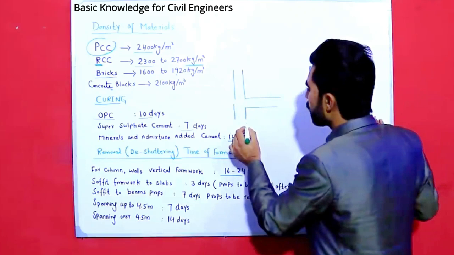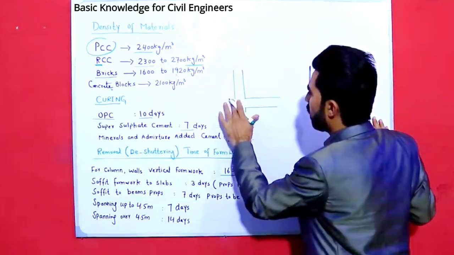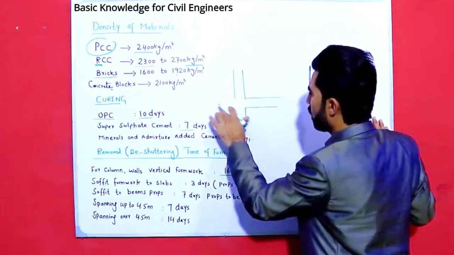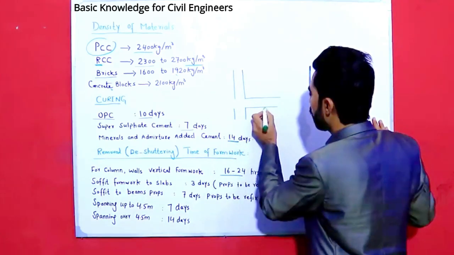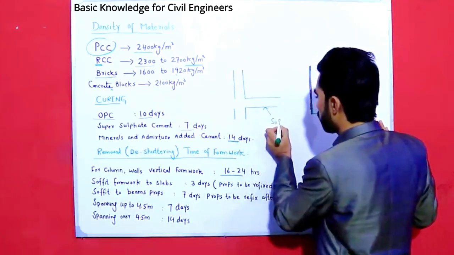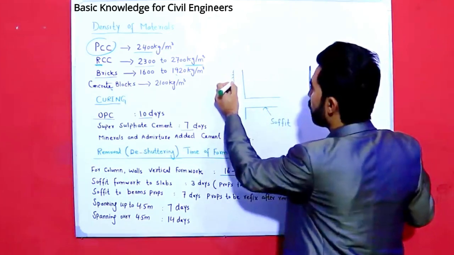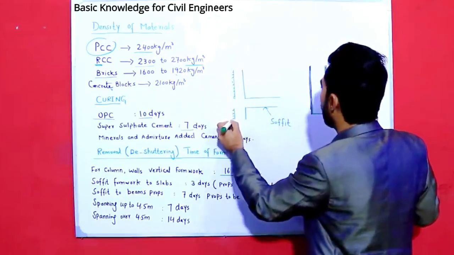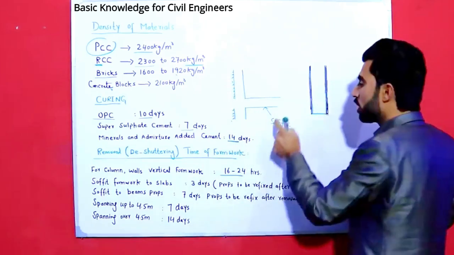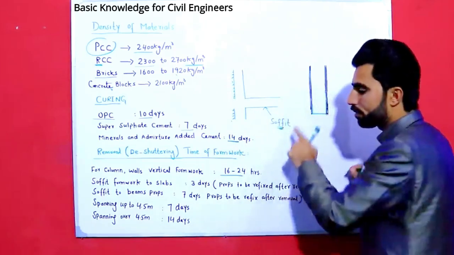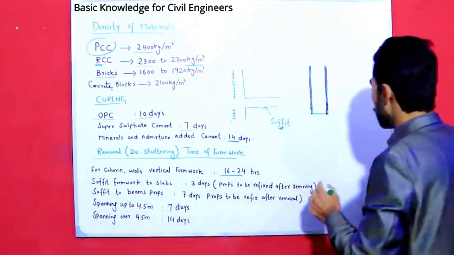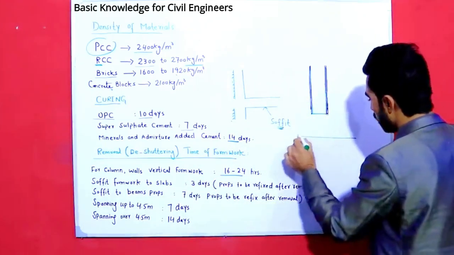Okay, as you can see, guys, this is called soffit of slab, and this is vertical. This is vertical formwork, as I discussed here. This is called soffit of slab, and as you can see, this is beam.